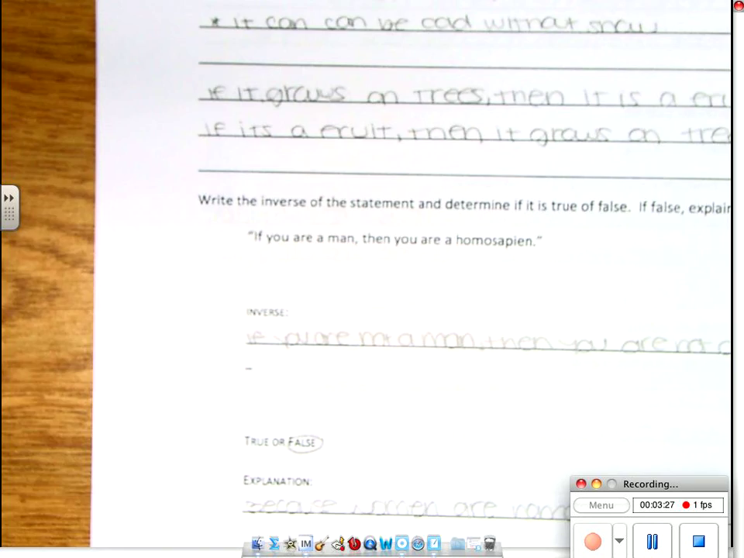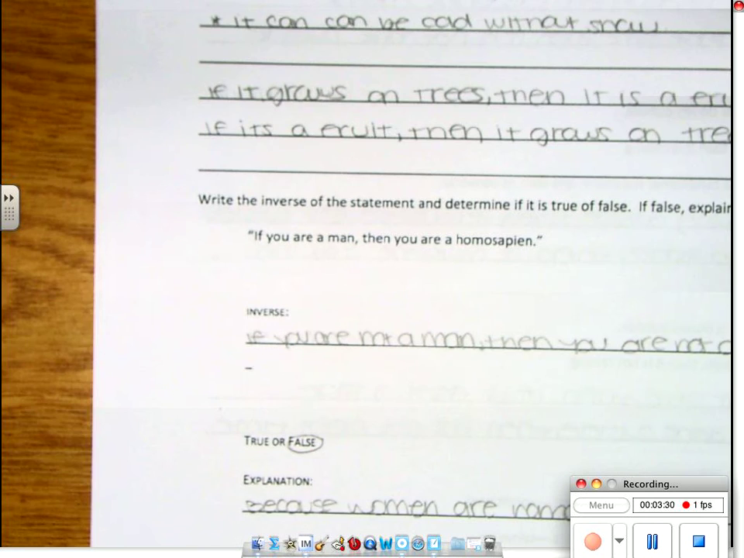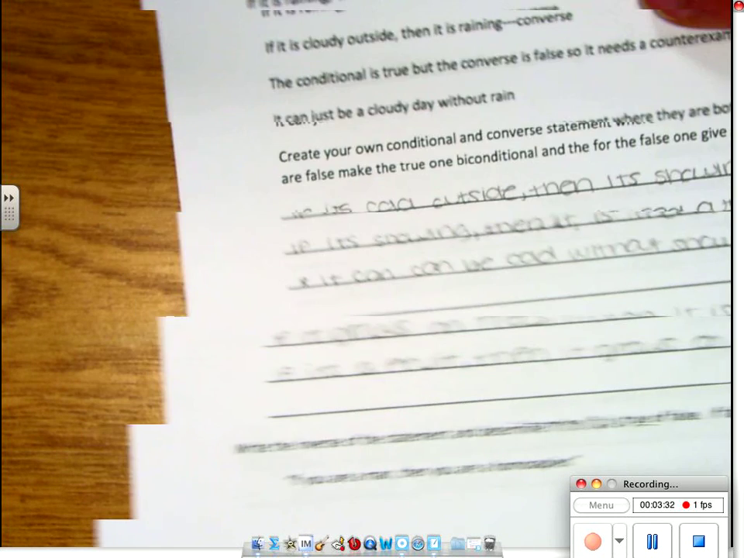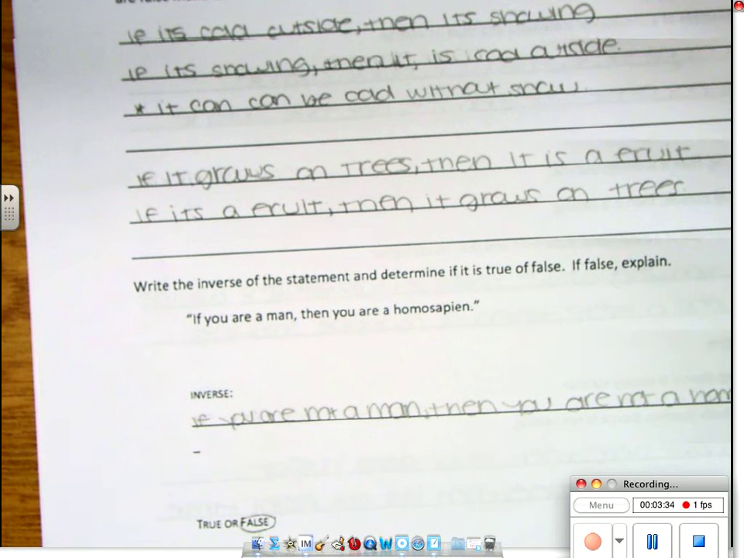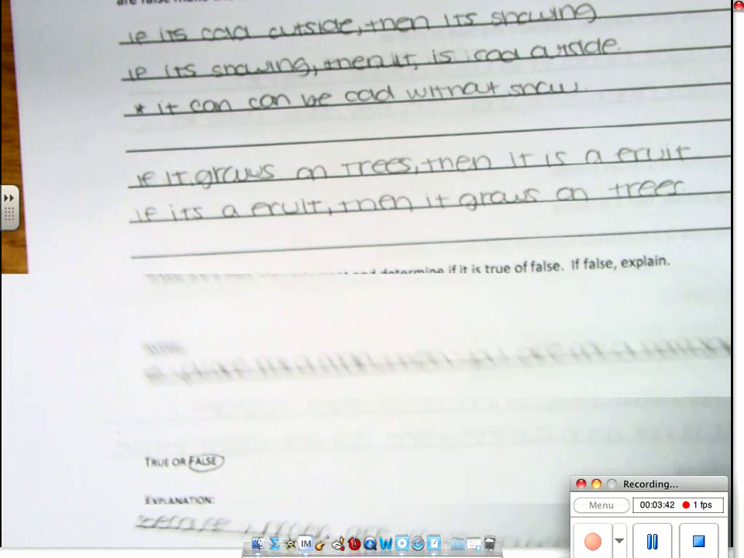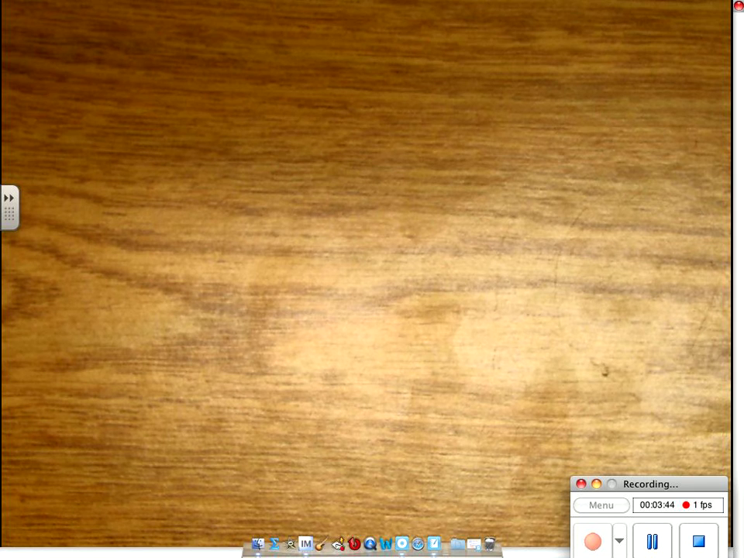Okay. So, if it grows on a tree, then it is a fruit. If it is a fruit, then it grows on the tree. What do you think? Can we make this a biconditional statement, or can we think of a counterexample? Nuts grow on trees. Okay. Nobody? Nobody has a good biconditional one?